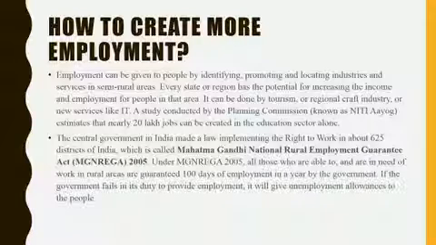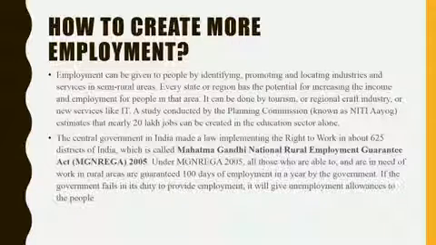Now, the central government in India made a law implementing the right to work in about 625 districts of India, which is called the Mahatma Gandhi National Rural Employment Guarantee Act, MGNREGA. Earlier it was NREGA, the National Rural Employment Guarantee Act, but then it was revised and now it is known as the Mahatma Gandhi National Rural Employment Guarantee Act of 2005.